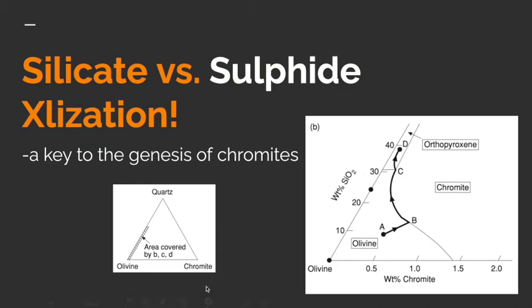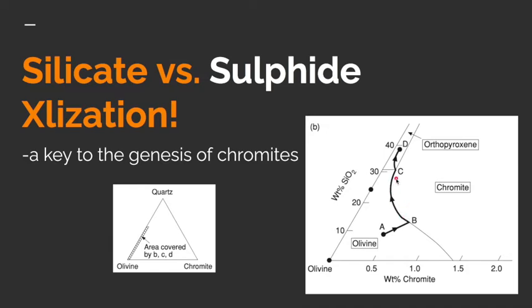The normal crystallization sequence in a basaltic magma with starting composition at A would commence with olivine as the only mineral on the liquidus. Considerable olivine crystal settling will result in the formation of dunitic cumulate rock. Extraction of olivine to form dunites would result in the evolution of magma composition from A towards the cotectic phase boundary at B. At B, a small amount of chromite, say around 1%, would also start to crystallize together with olivine, and the magma composition would then evolve along the cotectic towards C.